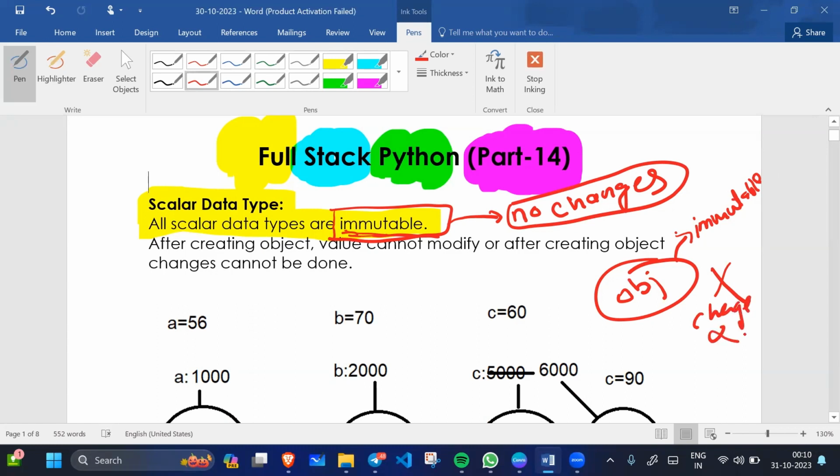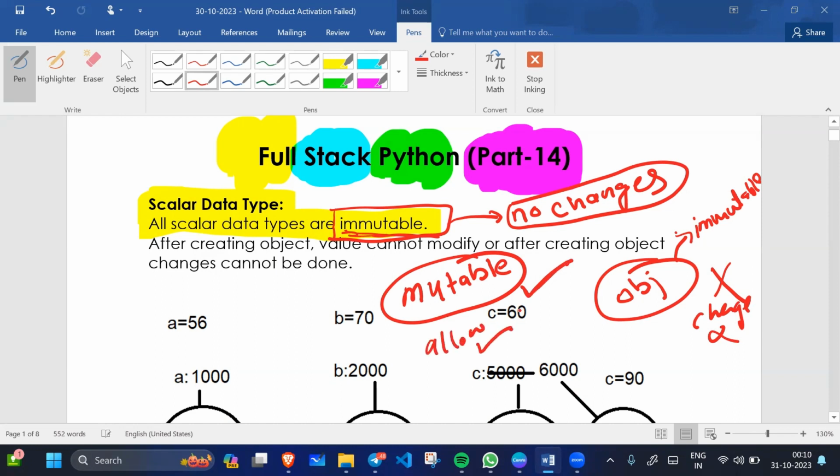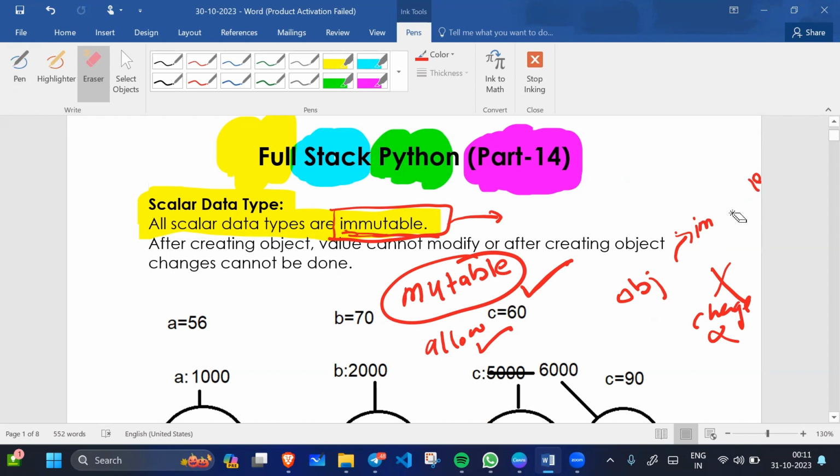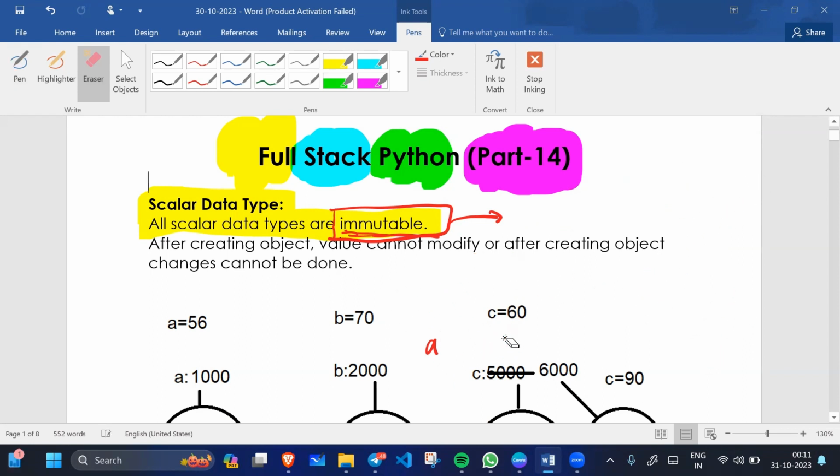There is also a term called mutable. What is the meaning of mutable? Mutable means changes. We can make changes. Changes are allowed in mutable, and changes are not allowed in the case of immutable. So I hope you got the idea of what is mutable and what is immutable. We are talking about scalar data types.